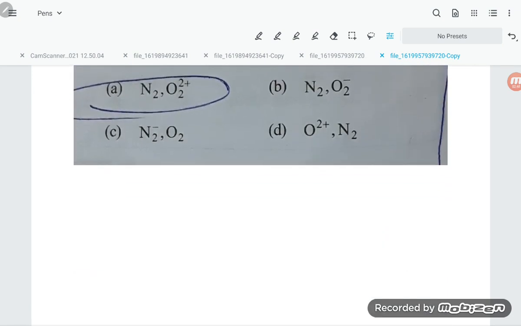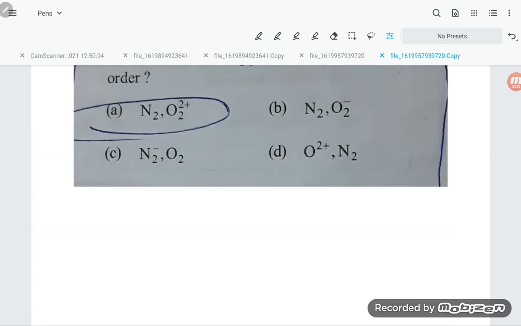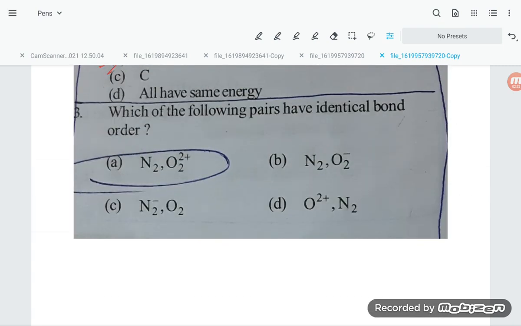Now let us move to the next question. Which of the following pairs have identical bond order? For N2, bond order is 1/2 times (number of bonding electrons 10 minus antibonding electrons 4), which is 6/2, so 3.